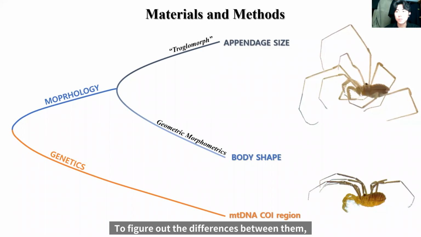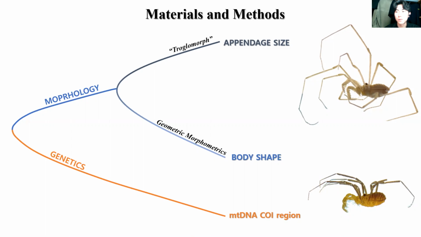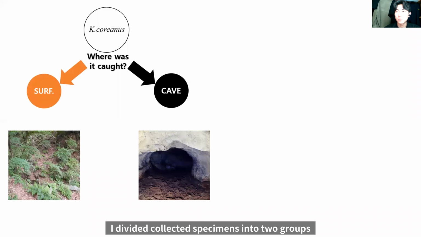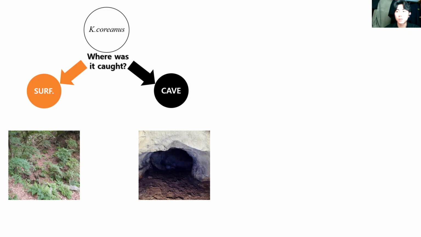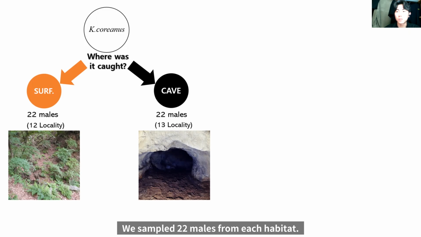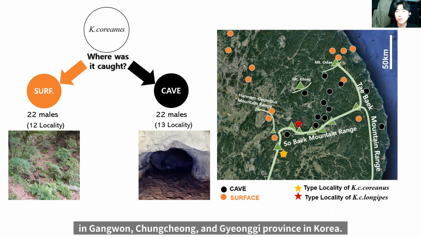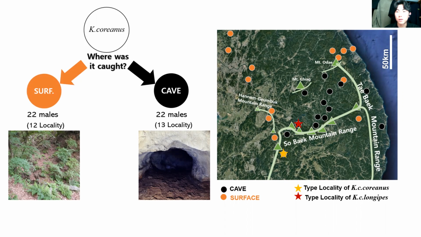To figure out the differences between them, I chose three characteristics to investigate. First, we compared the length of appendages among the populations. Next, I compared the body shape using geometric morphometrics. And lastly, I analyzed the data from a preliminary genetic experiment on mitochondrial DNA. Regardless of the previous classification, I divided collected specimens into two groups according to their habitat. We sampled 22 males from each habitat. These are collection sites. Almost every sample was collected in Gangwon, Chungcheong, and Gyeonggi province in Korea.